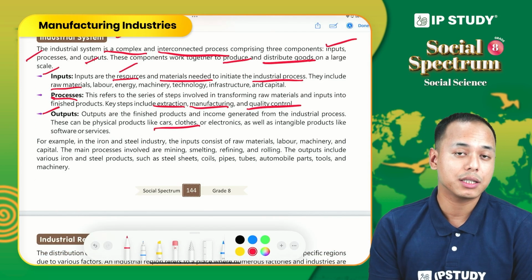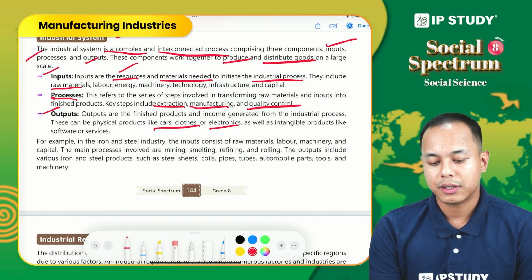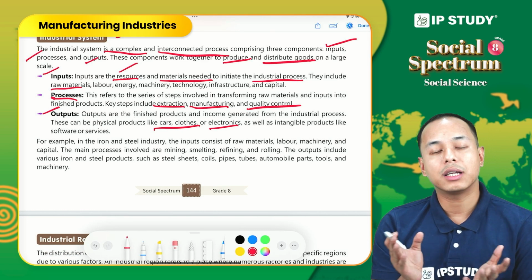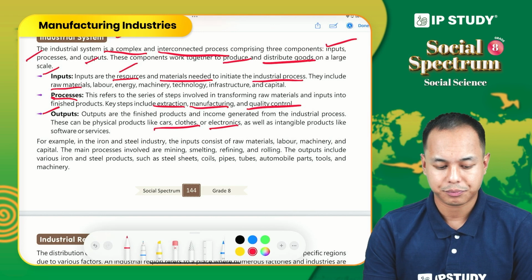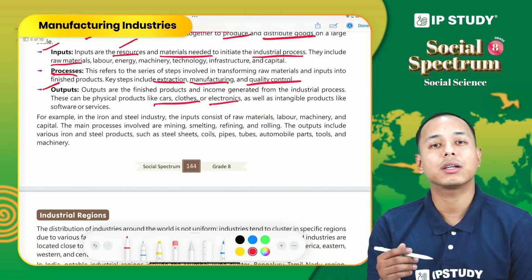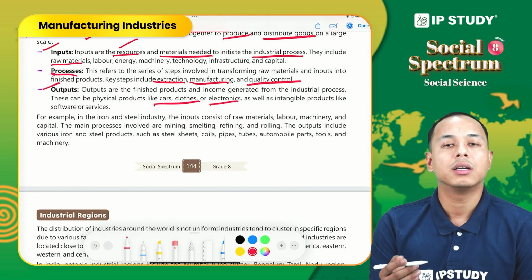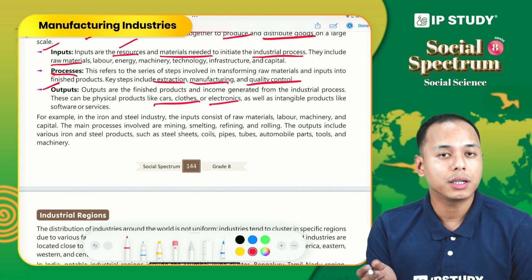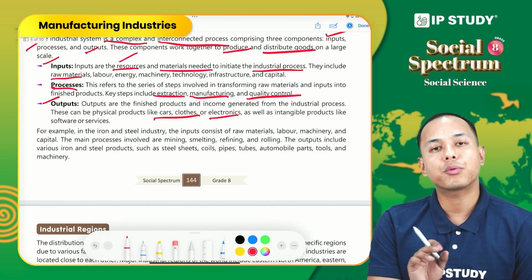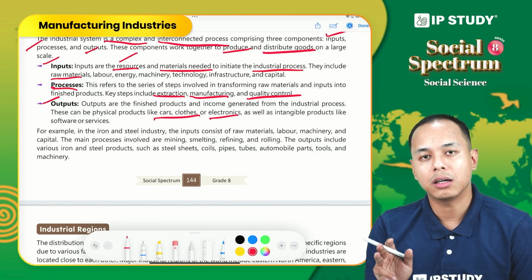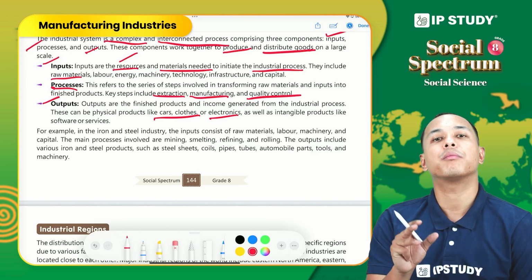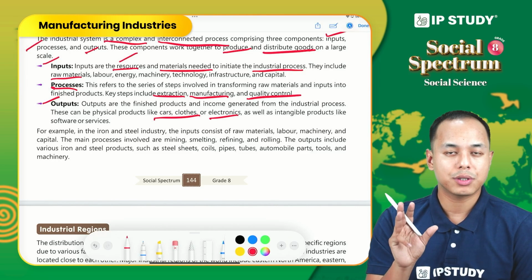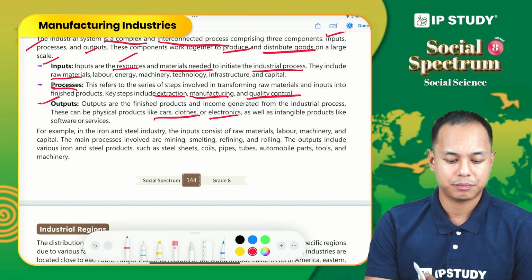If it is the textile industry, we get clothes. If it is electronics, we get different electronic products. We can also have intangible things like software, which also come under output. So inputs, processes and outputs, these three components combine together in order to produce the final product.